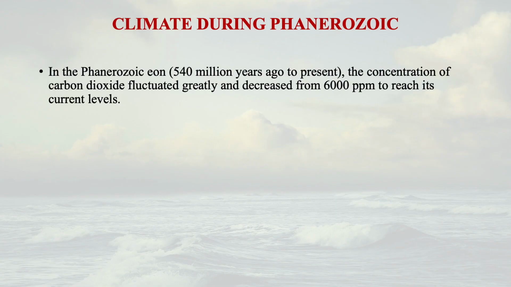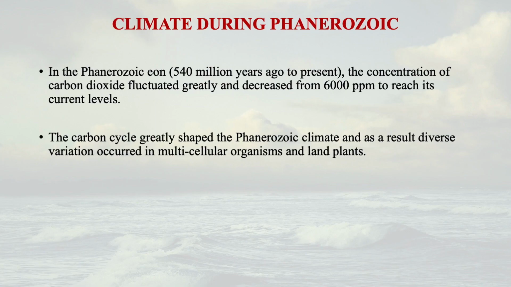Now let us see the climate during the Phanerozoic period. It's a change from Precambrian to Phanerozoic. In the Phanerozoic eon, that's around 540 million years ago to the present, the concentration of carbon dioxide fluctuated. The carbon cycle started, so the carbon dioxide concentration fluctuated greatly. You can find that from 6,000 parts per million, about 18 times more carbon dioxide concentration, it has reached the current levels.